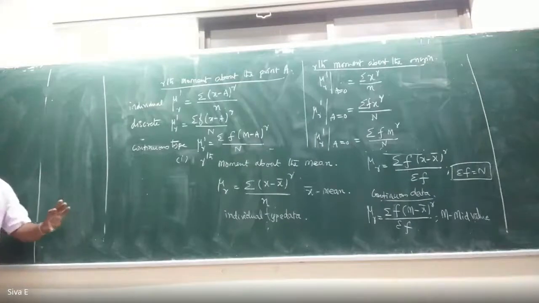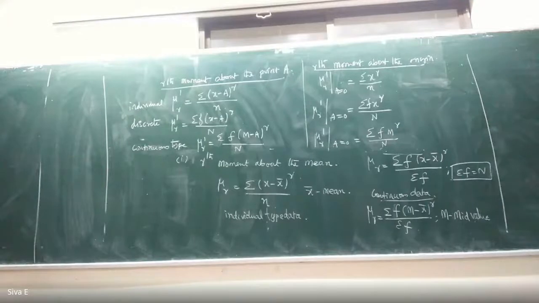Moments has three types. One is moment about the mean, second one is moment about the origin, third one is moment about the point. All are having different notations. You have to remember the notation.